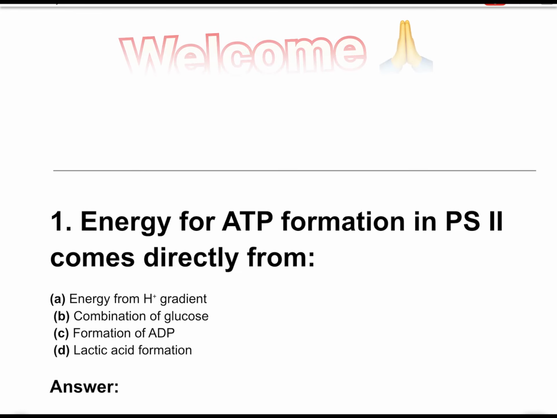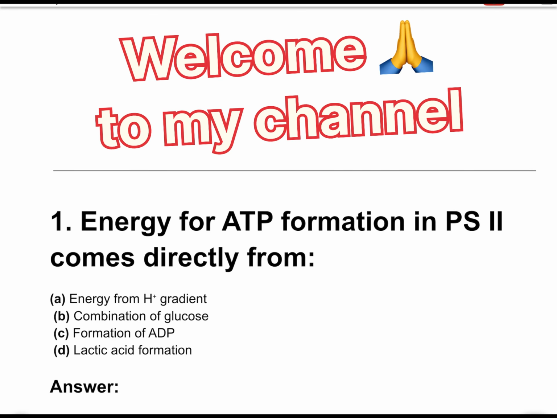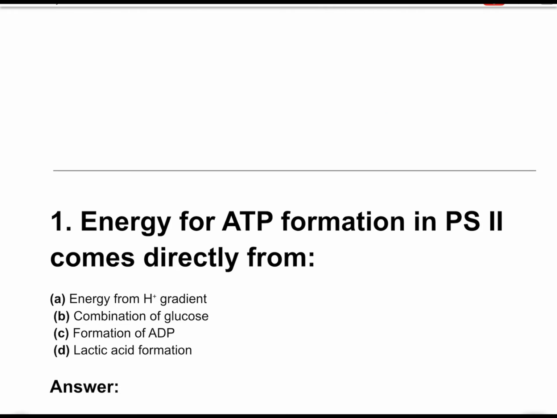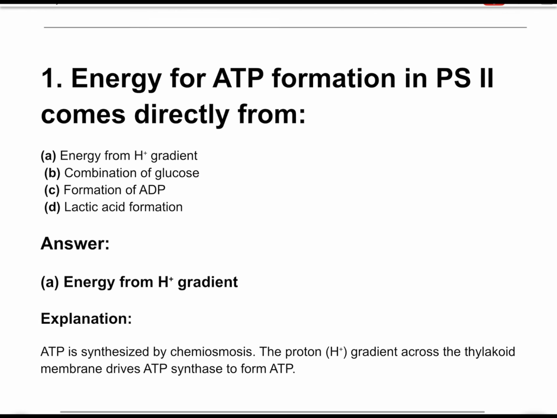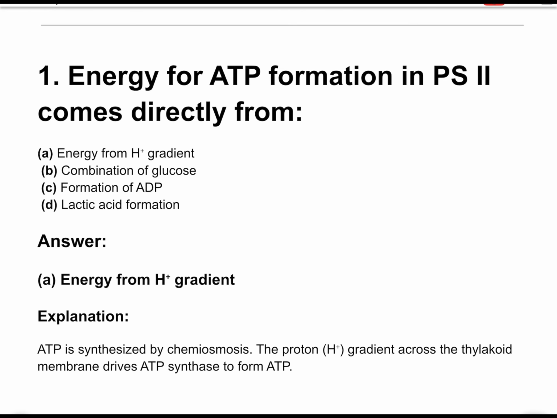Question number 1. Energy for ATP formation in photosynthesis comes directly from. The correct answer is option A. Energy from H plus gradient. ATP is synthesized by chemiosmosis. The proton H plus gradient across the thylakoid membrane drives ATP synthase to form ATP.